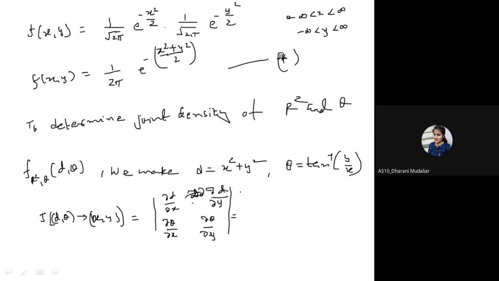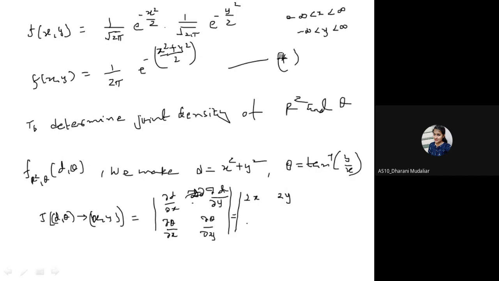But what is d? d is nothing but x square plus y square. So if you take the partial derivative, it is 2x, and this is 2y. But what about theta? Theta is tan inverse y by x. And what is the derivative of tan inverse y by x with respect to x?